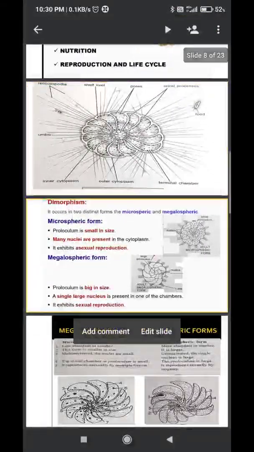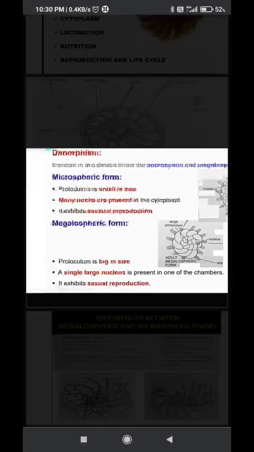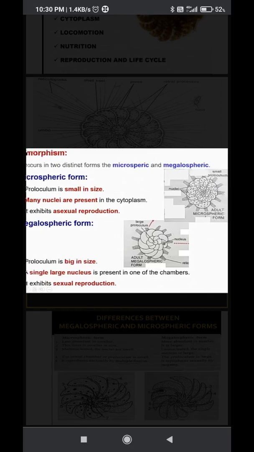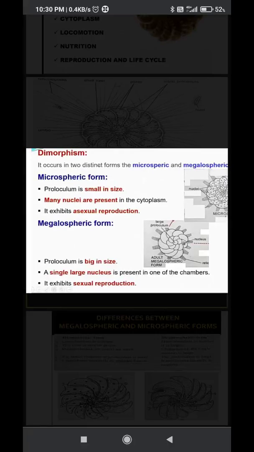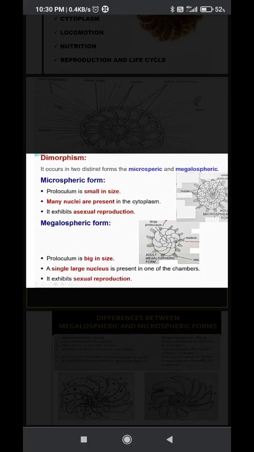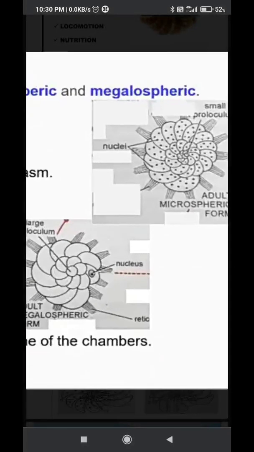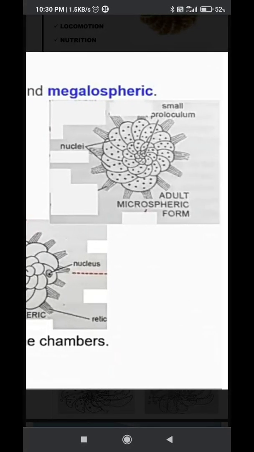Now, dimorphic form. Polystomella has two forms: the microspheric form and the megalospheric form. It occurs in two distinct forms. Generally the microspheric form is small in size. It has many nuclei. It is the asexual form.